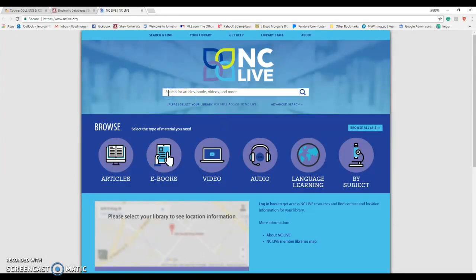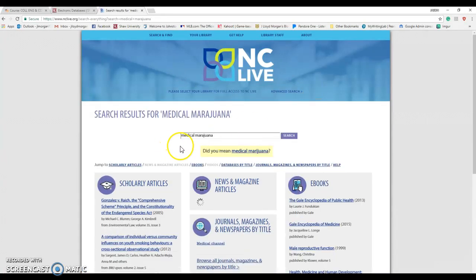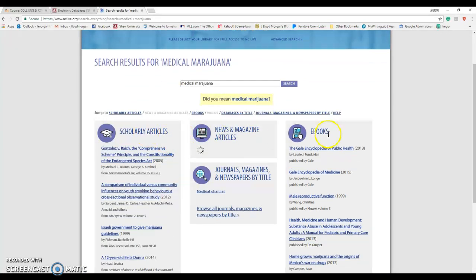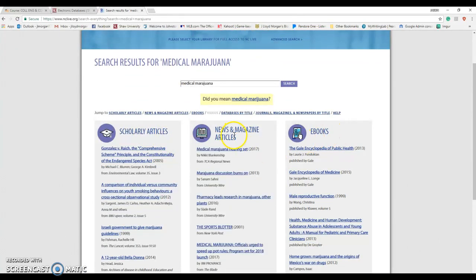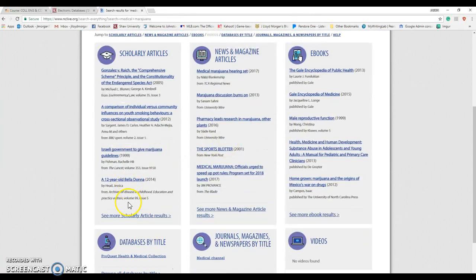So let's say we're doing our research paper on medical, how do I spell marijuana? Marijuana. I don't know how I spell it. Okay, so we want to look for some information about medical marijuana. So then I'm going to search. Okay. Look at this, scholarly articles, ebooks, news magazines, and articles. Wow. Okay. Let's look at more scholarly article results.